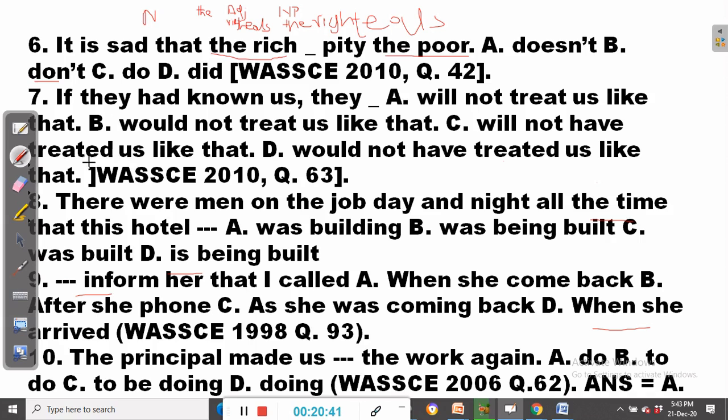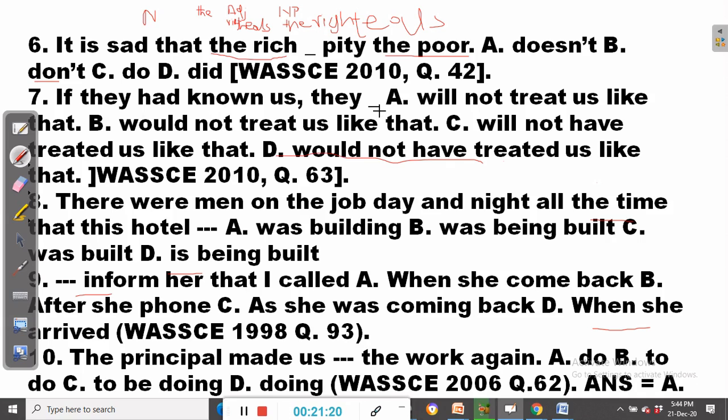This is an impossible condition, and it always takes the past perfect tense, which is called the past conditional verb tense. It uses would have plus verb. And so the option is D, would not have treated us like that. If they had known us, they would not have treated us like that.